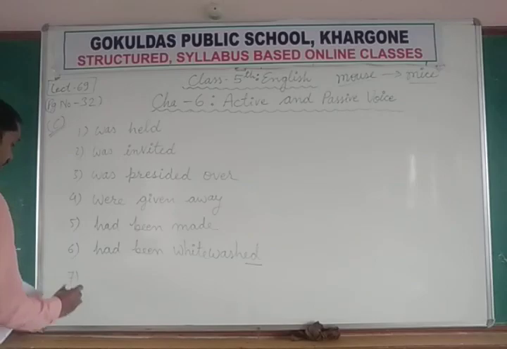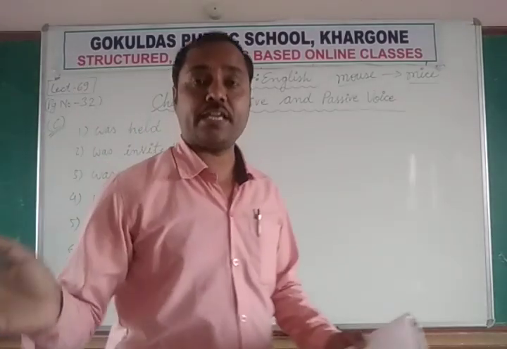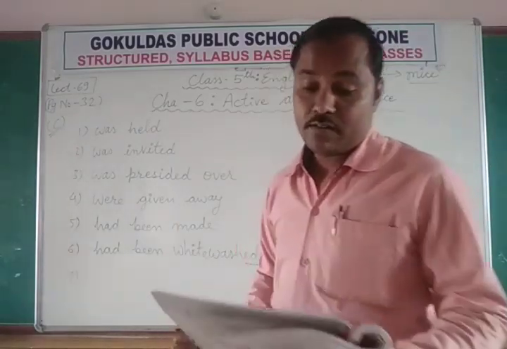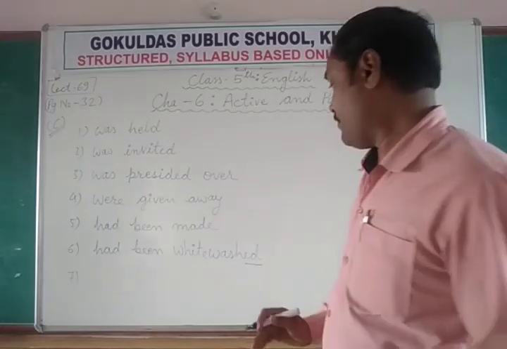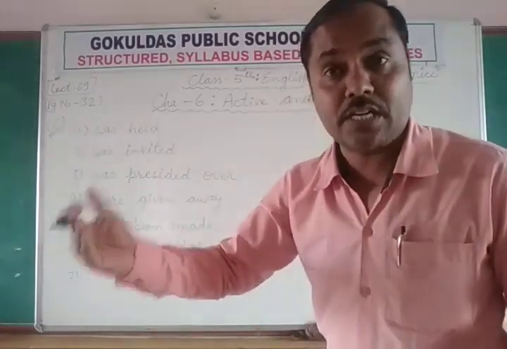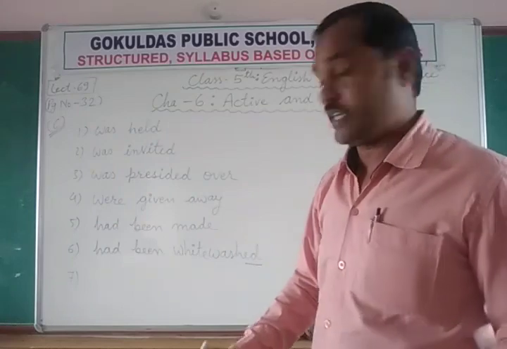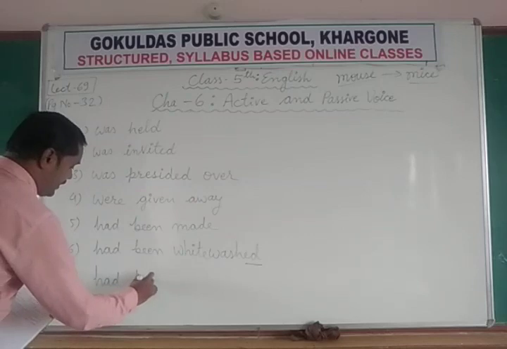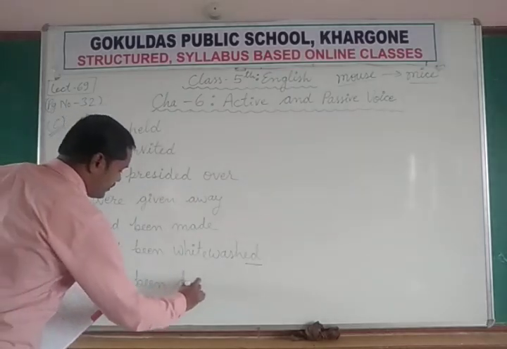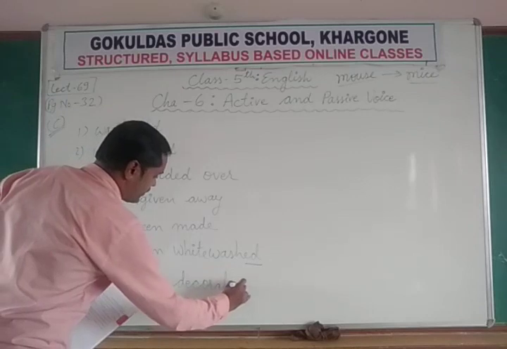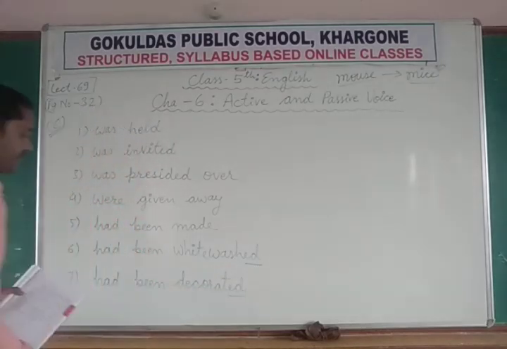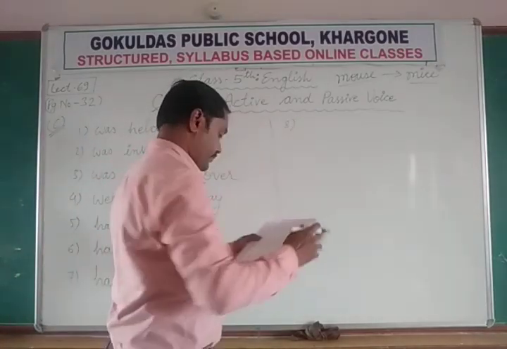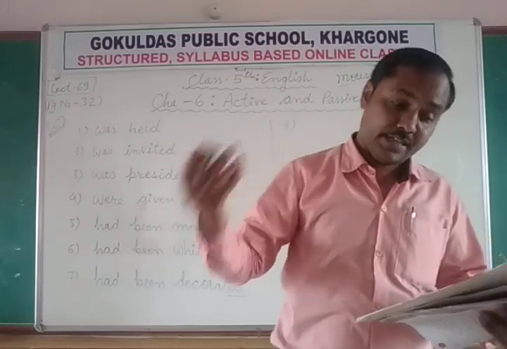Had been whitewashed. स्कूल की बिल्डिंग की पुताई कराई गई. The main hall had been decorated. These are all done in the preparation early before the function. Okay. Had been decorated. Third form. We always use third forms in the passive voice. Had been decorated. Okay, the main hall had been decorated.